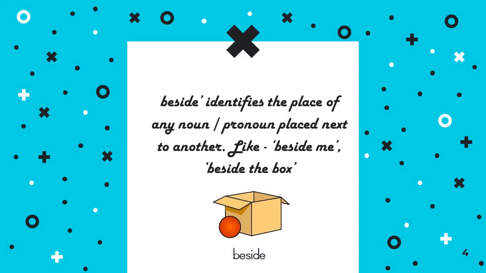Now let's talk about beside. Beside tells you about the position of a noun or pronoun or any other word, that it is at the side of something. So we can say beside identifies the place of a noun or pronoun placed next to another. There is no compulsion that there must be a gap between those two things. They can be very close to each other. In that case you will use the preposition beside.